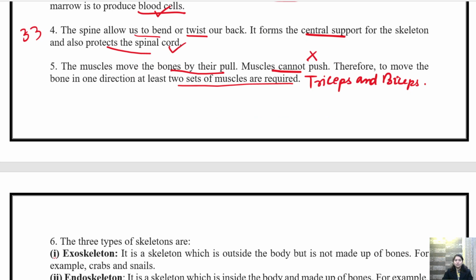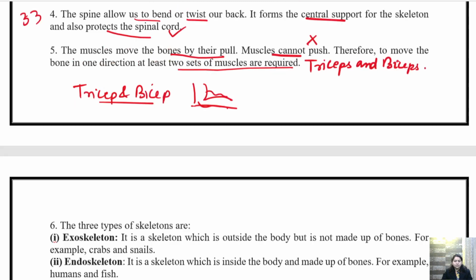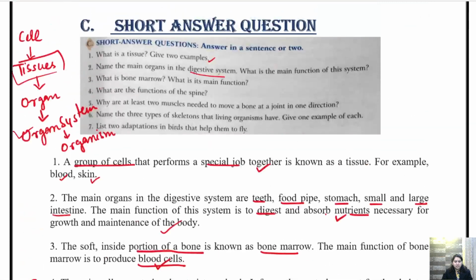Okay? Children, here you will draw the diagram. Which diagram you will draw? Which is mentioned in your book. That is the diagram of tricep and bicep. The diagram with this hand showing the tricep and the bicep. This you will draw in the front of this answer. That is question number 5.